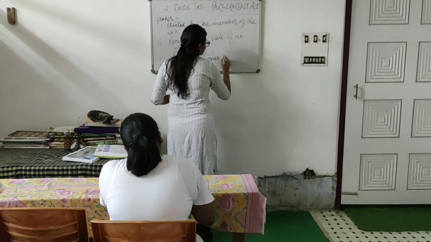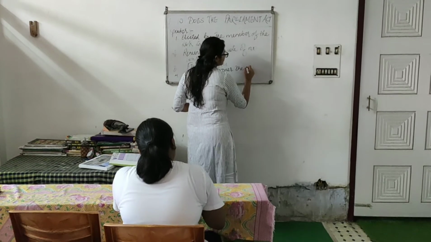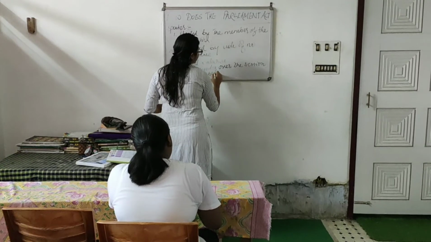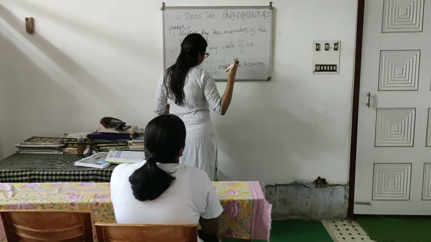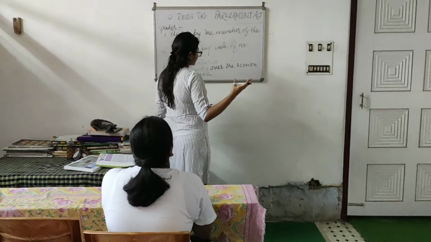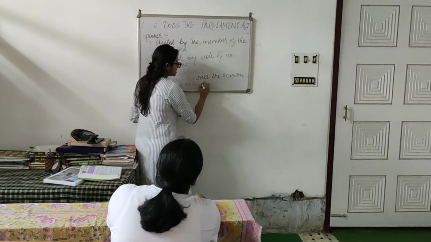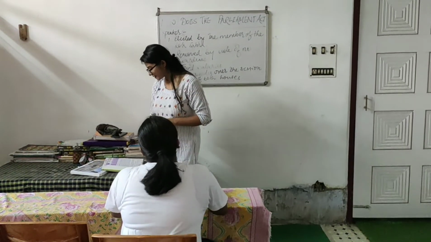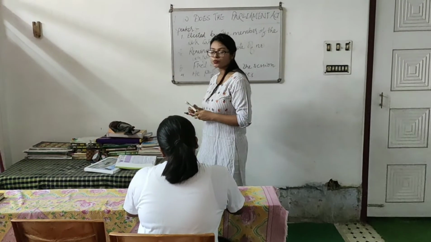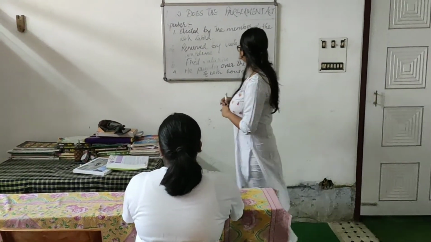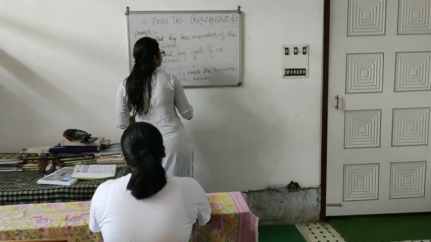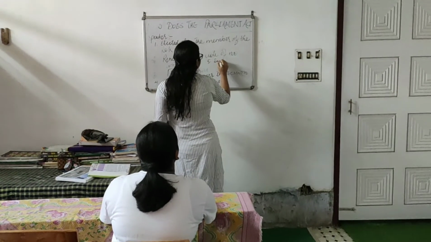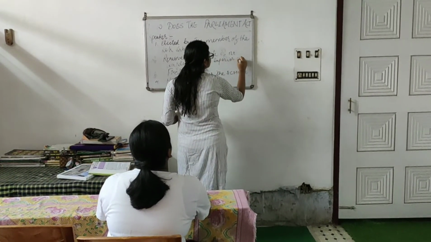So the fourth function is that he presides over the sessions of both the houses. Primarily he presides over the sessions of the Lok Sabha, but if it comes to that, then he presides over the sessions of both the houses. And then he enjoys a superior position because, as I said, he is the leader. I'm going to write here. Okay, so fifthly, he enjoys a superior position.